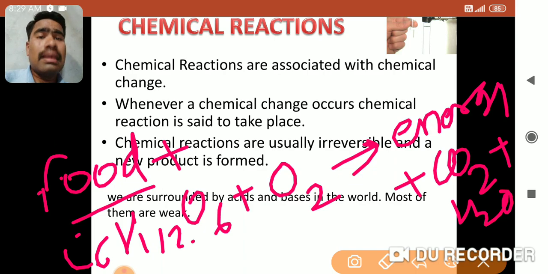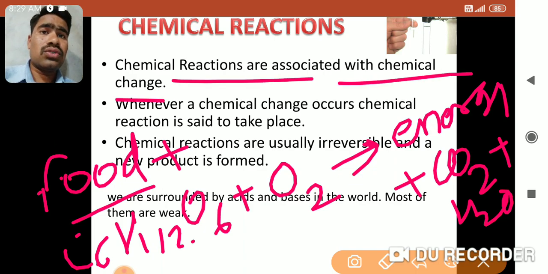What is this? This is a chemical reaction. So the chemical reactions are associated with chemical change. Whenever a chemical change takes place, a chemical reaction happens. These are a few examples where the chemical change is associated with a chemical reaction.